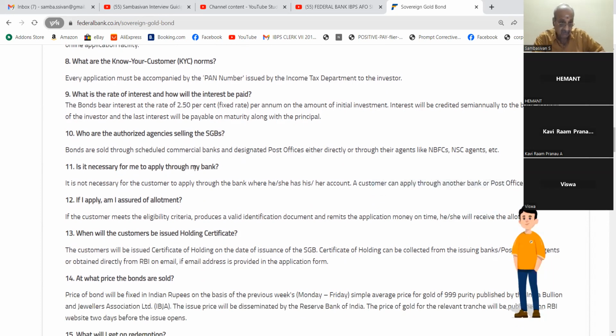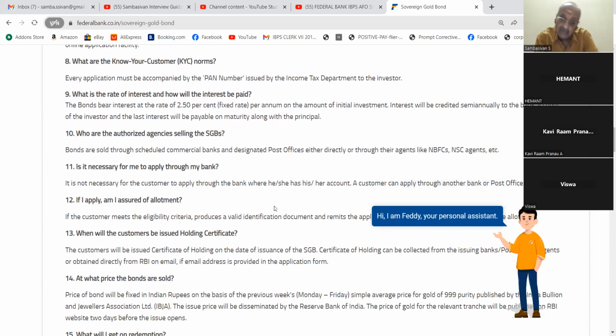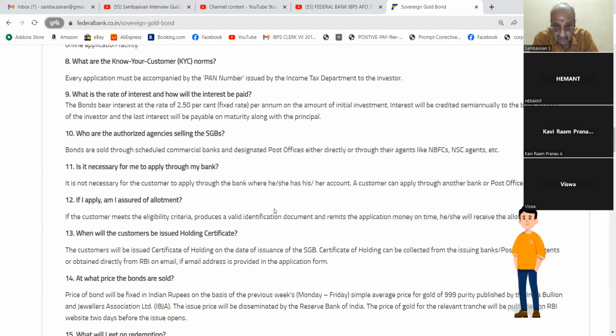10. Who are the authorized agencies selling SGBs? Bonds are sold through scheduled commercial banks and designated post offices, either directly or through agents like NBFCs, NSC agents, etc. 11. Is it necessary for me to apply through my bank? It is not necessary for customers to apply through the bank where he or she has his or her account.